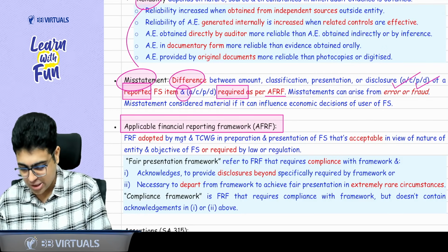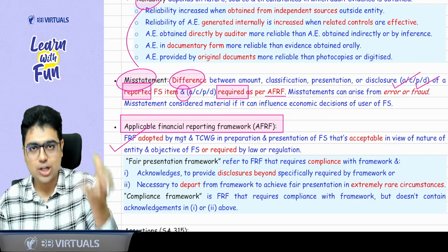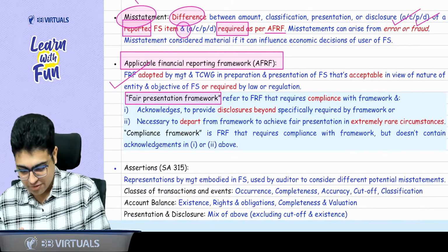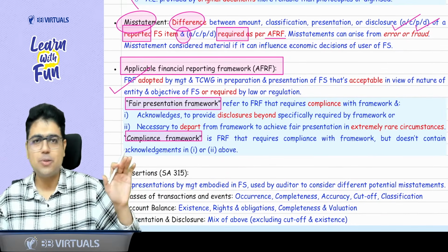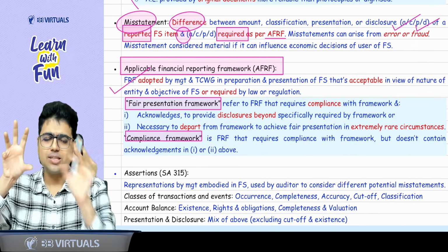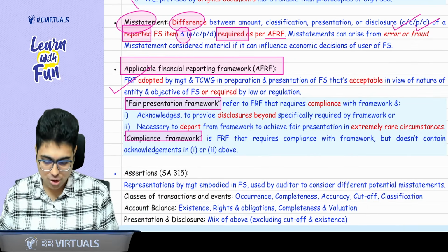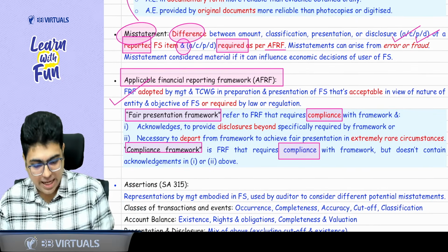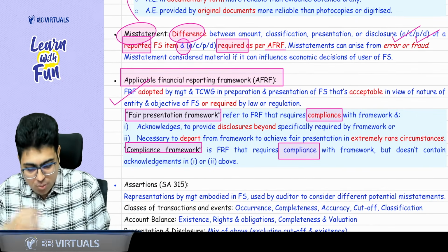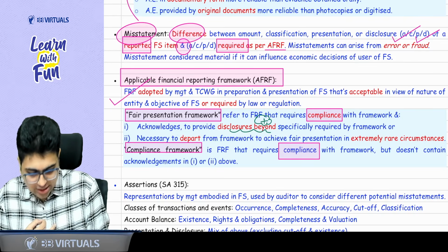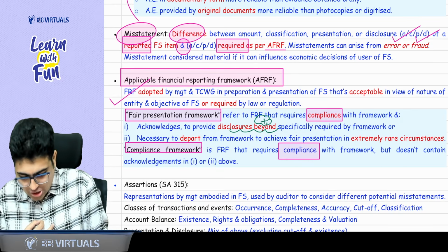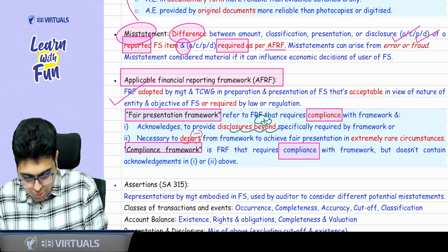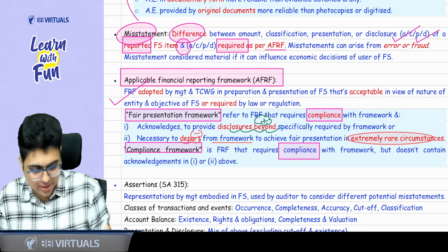Applicable financial reporting framework, you can just read. This is a financial reporting framework adopted by the management to prepare the financial statements. There are 2 types of framework: fair presentation framework and compliance framework. Sir, what is the difference between the two? Compliance framework says, as the name suggests, you should properly comply with the FRF. Fair presentation framework says, yes, you should comply, but in addition, if you want to give some additional disclosures, you can give. If you want to reduce some disclosure, you want to depart from the requirement, you can do. But remember, you can depart from the framework only in extreme rare circumstances.